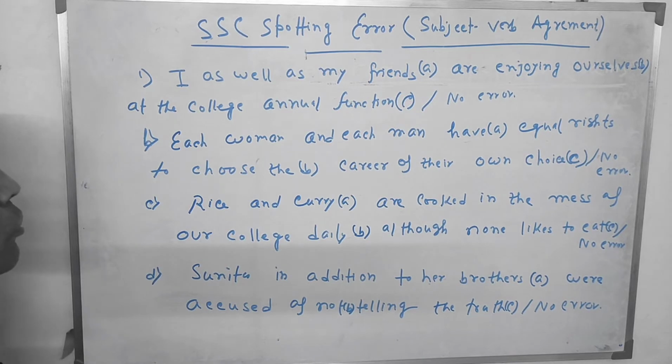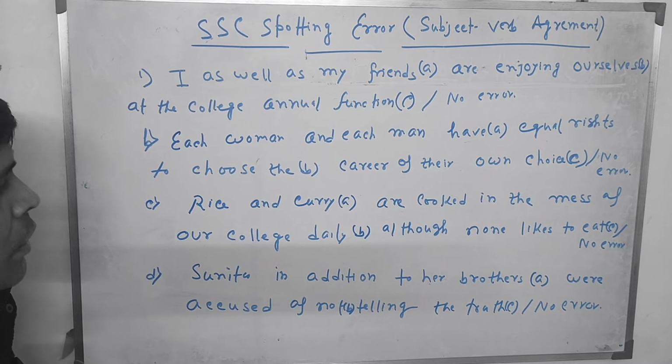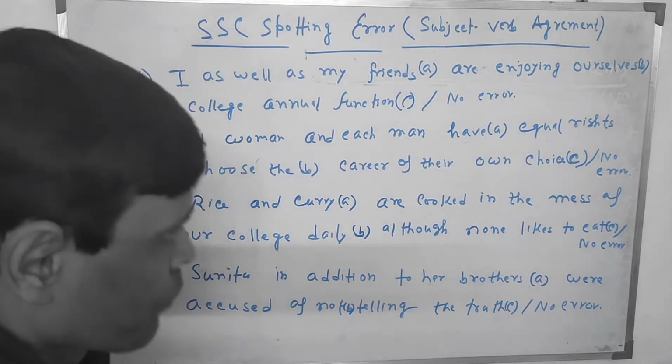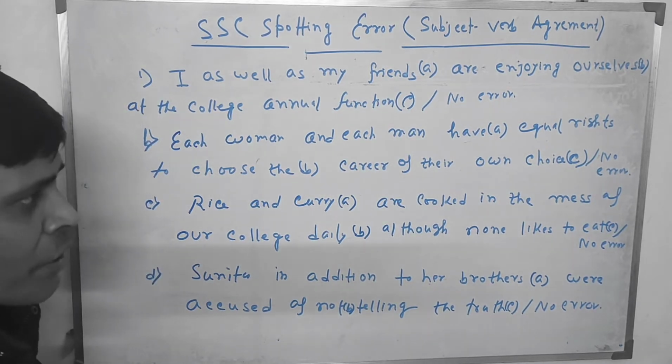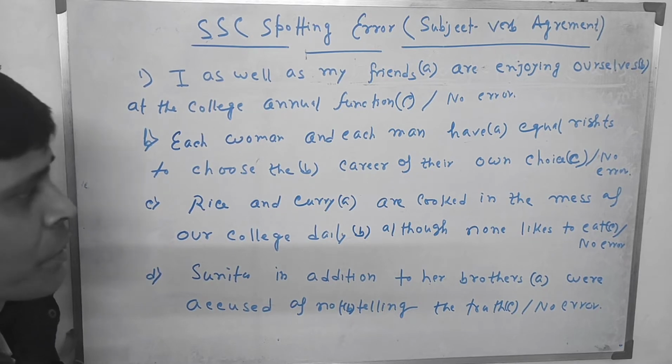Now have a close look at the next question. Each woman and each man have equal rights to choose the career of their own choice. If you do not find any mistakes, then just tick the option no error. But if you find any mistake or error, tick the option where you find the mistake.